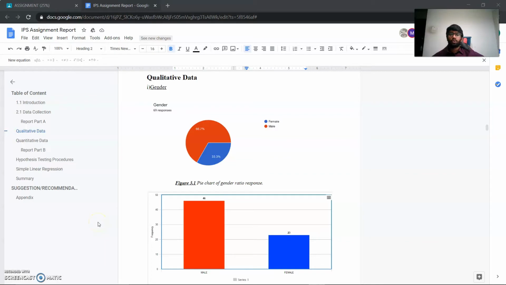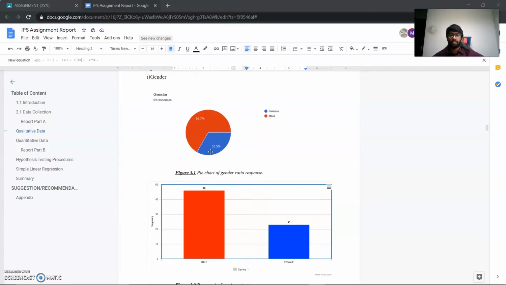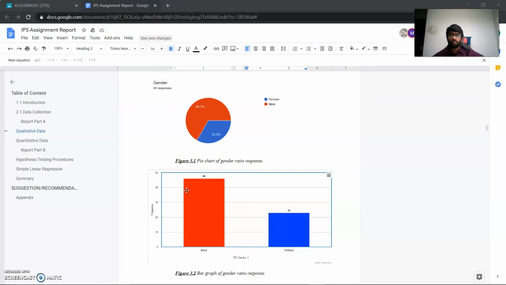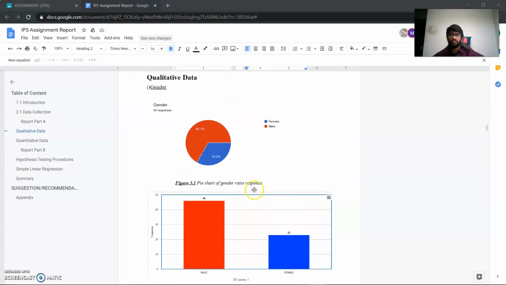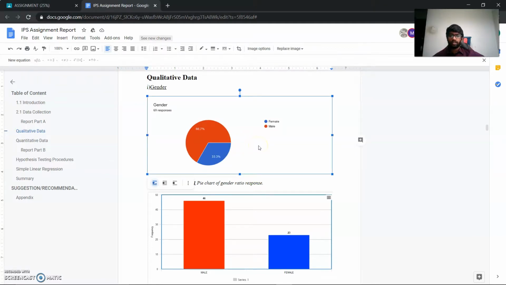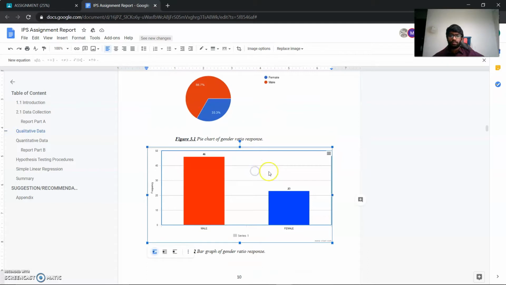Now moving on to the qualitative data section, we have recorded 5 different qualitative data. The first one is gender. From the respondents, we have found out that there are 46 male respondents and 23 female respondents. This is the pie chart for the gender ratio response. This is the bar graph. As you can see, it is probably stated here there are 46 male and 26 female.